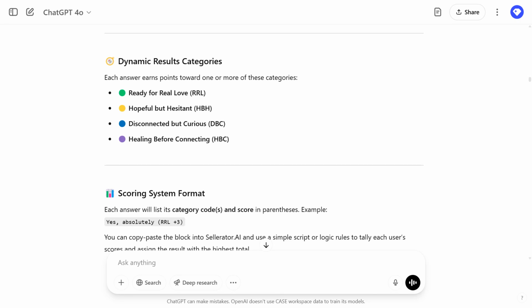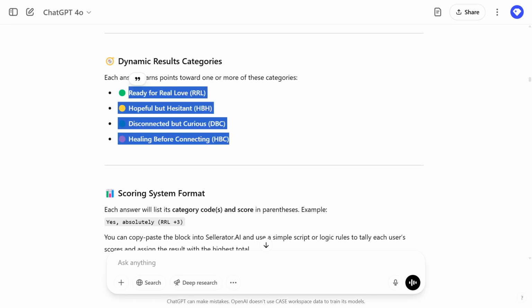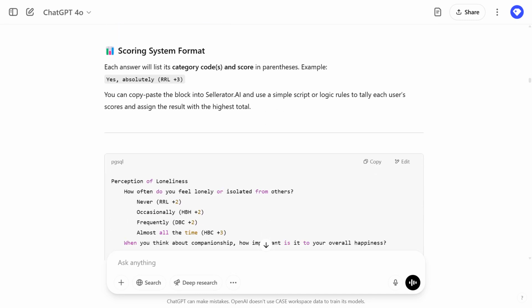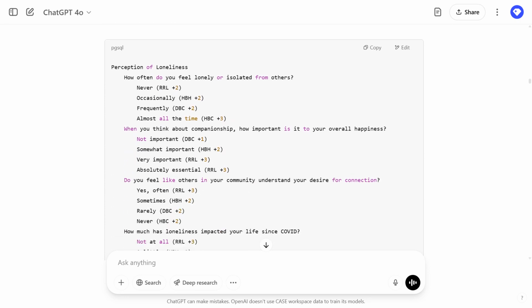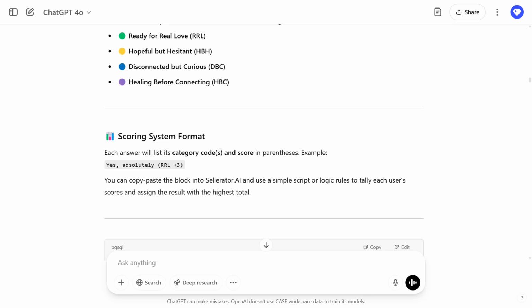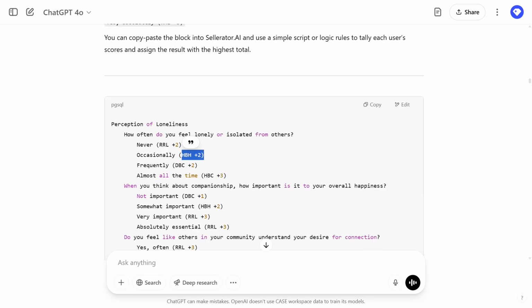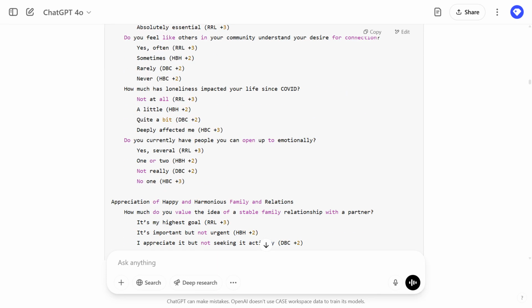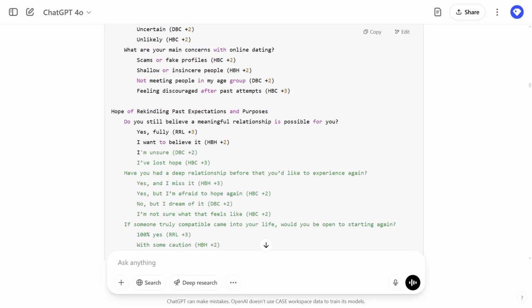And then ChatGPT suggests that for these categories, it could come up with short 3-letter abbreviations that can be used internally. And then it can apply these points to each answer. It basically means RRL was ready for real love. So if somebody is asked, how often do you feel lonely? and says never, that would mean ready for real love gets 2 plus points. Here's the report. Good.